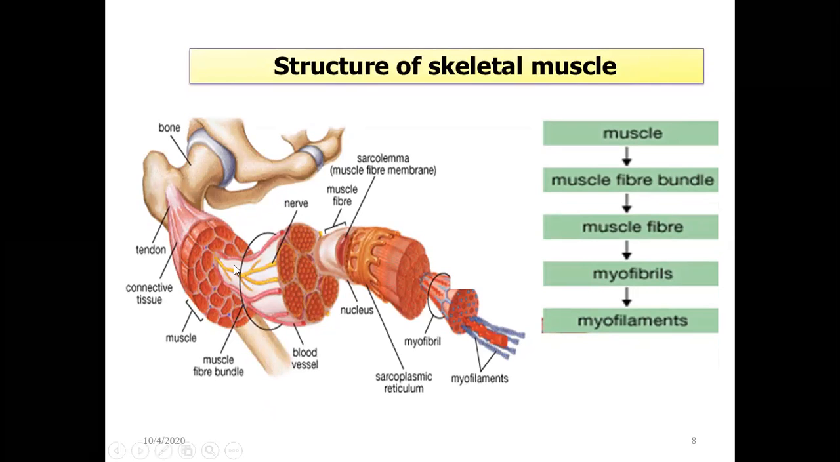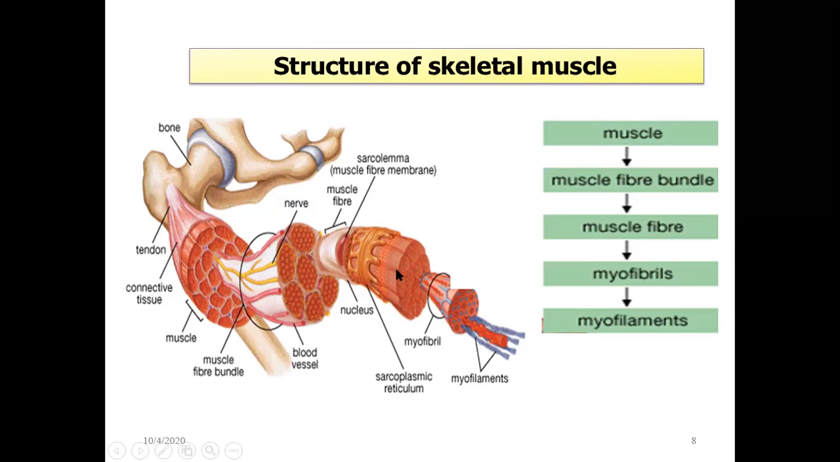If you see here, this is the cross section of a muscle. You can see here small fibers. So this is the whole structure. The whole thing is the muscle here. Out of this, there are small groups. These are called muscle bundle fibers. These are the bundles of the muscle fibers, and here is the individual fiber.